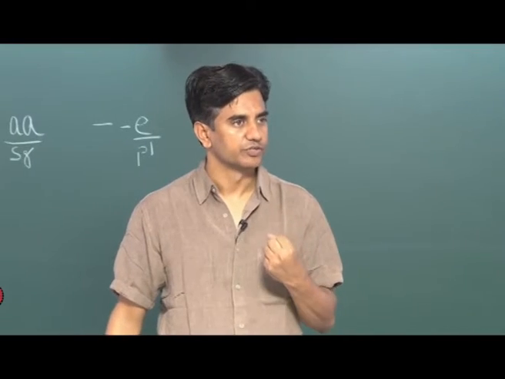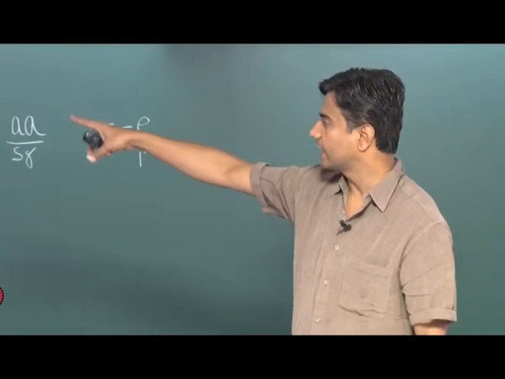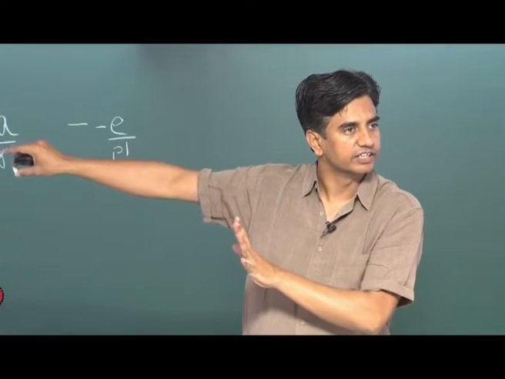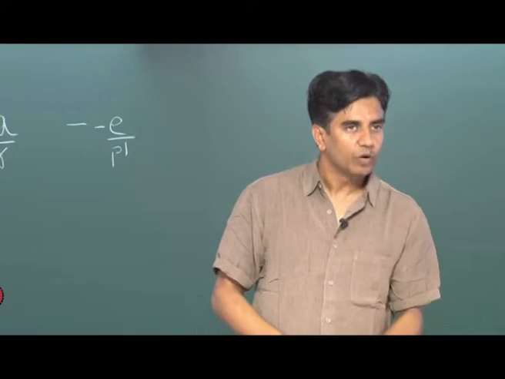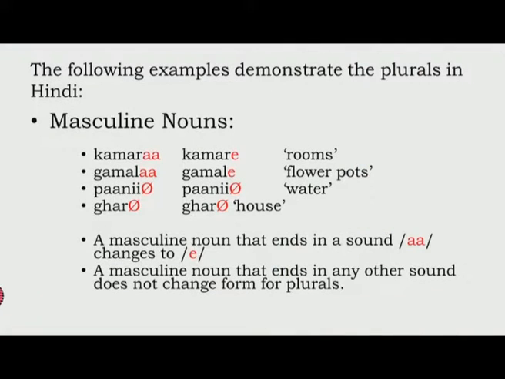This is intuition. Now, based on that, if you look at the words of masculine gender, you find two types of words. One type which ends with a. Only such words will change to e. Masculine words which do not end in a, like pani or ghar, do not change in their plural forms, across the board. And this a to e rule applies only to masculine words.